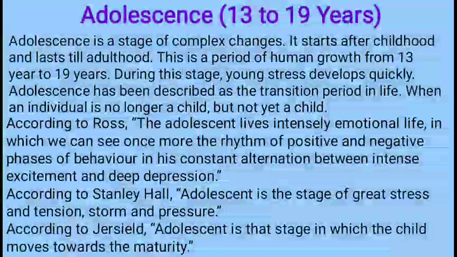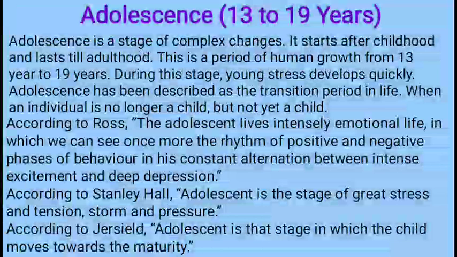That means the child who is of age 13 to 19 years has lots of emotional changes, mostly because they are not able to know what is going on in their life and how they need to control that, because everything that happens is natural.